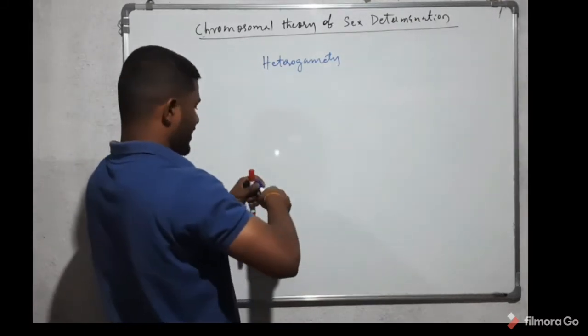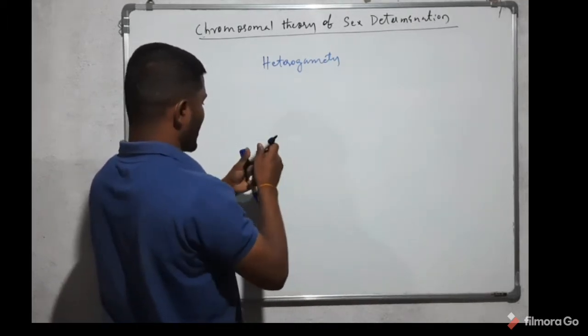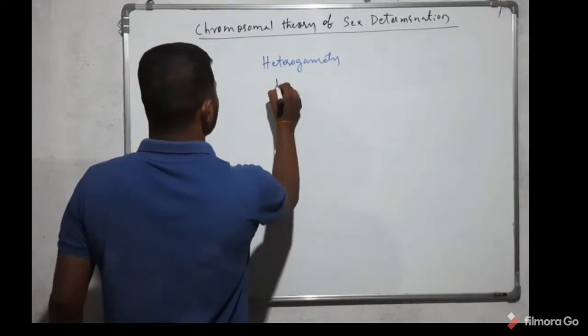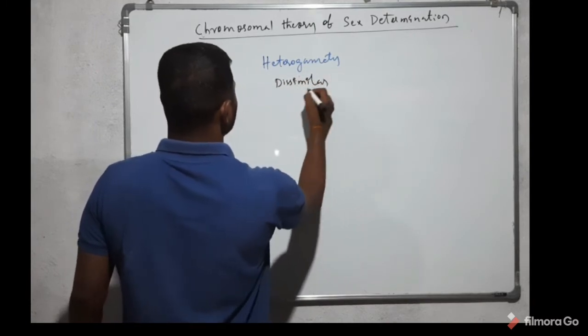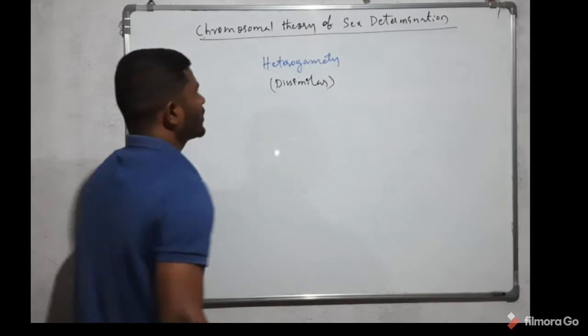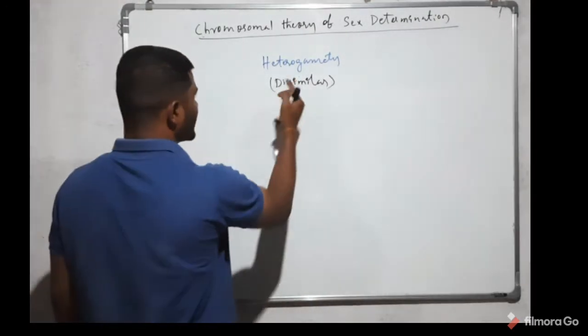Heterogametes means dissimilar gametes. Heterogamety means dissimilar gametes.